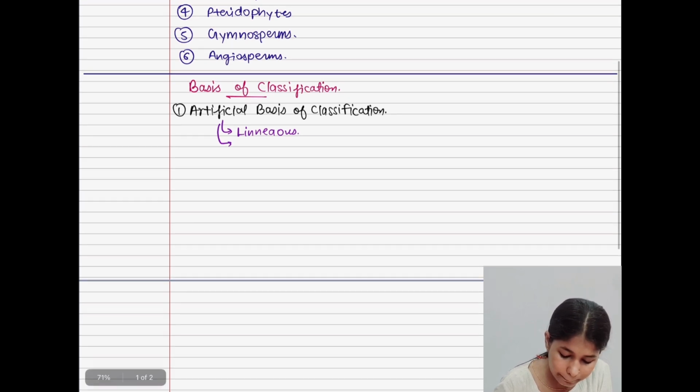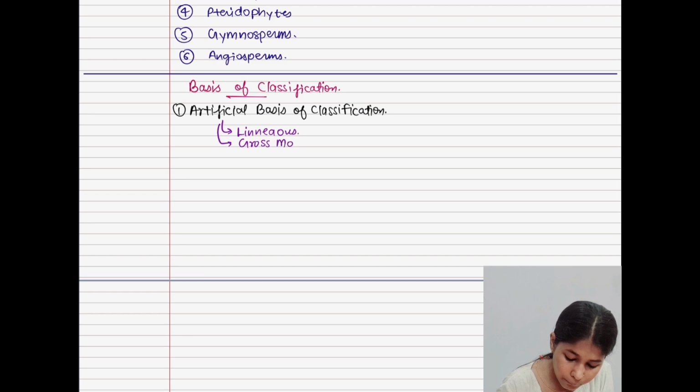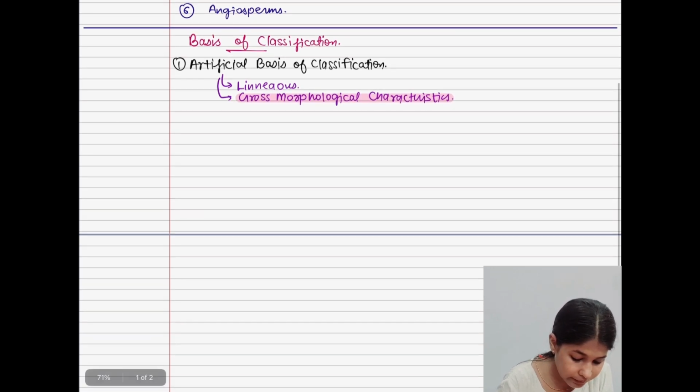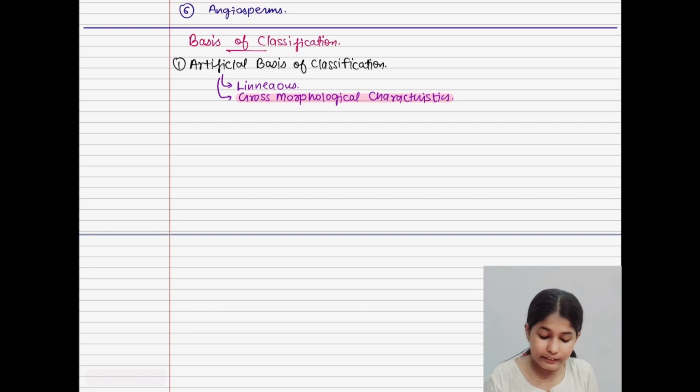Actually, it is totally based upon the gross morphological characteristics. What? Gross morphological characteristics. I hope you have understood. Now, what does gross morphological characteristic consist of? You may be confused about what is meant by gross morphological characteristics.